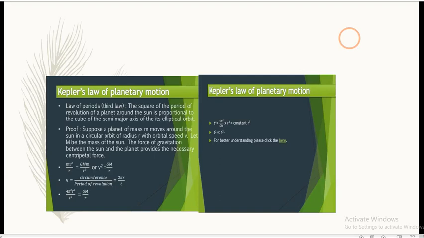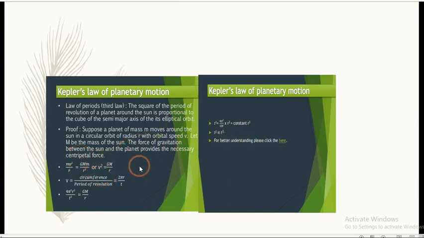In other words, the square of the time period of the revolution of a planet around the Sun is proportional to the cube of the semi-major axis of the ellipse traced by the planet. So according to this, T square is proportional to r cube.